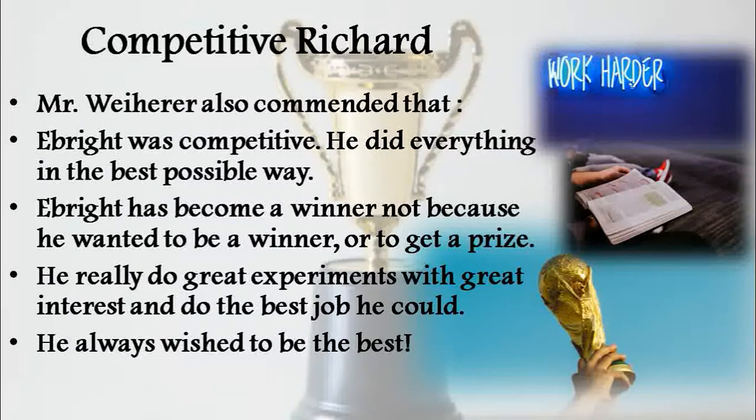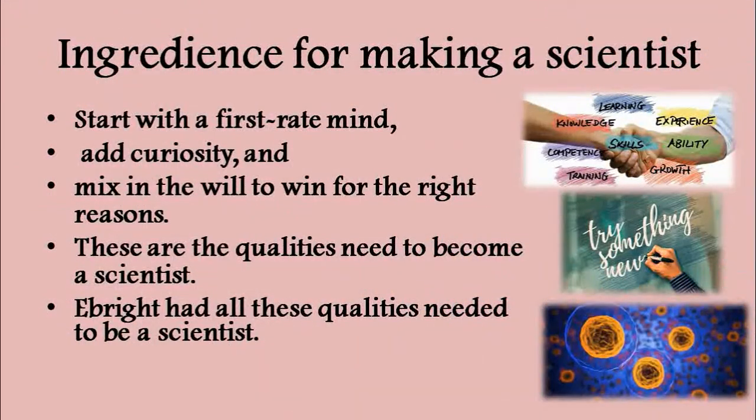Then Ebright gave a tip. What are the ingredients necessary for making a scientist? He says that you need to have a first-rate mind. With the first-rate mind, you have to add curiosity. Mix this curiosity with all the willpower to win. If you have these qualities, definitely you will become a scientist.